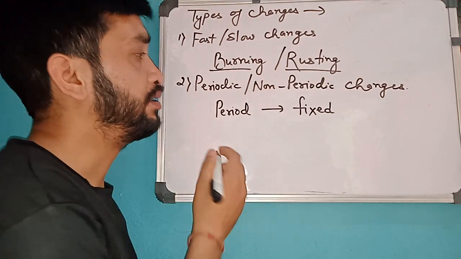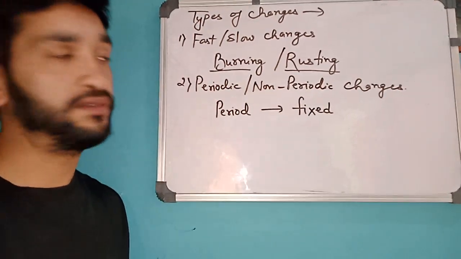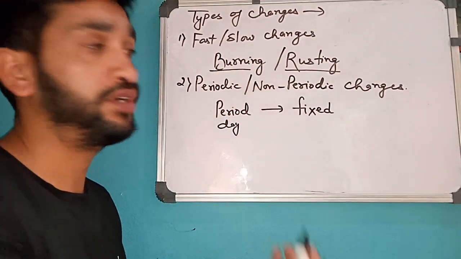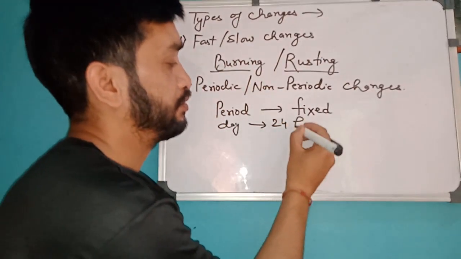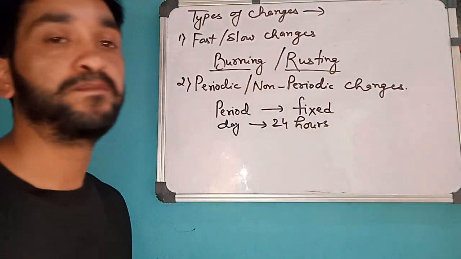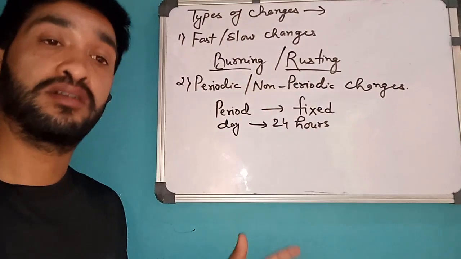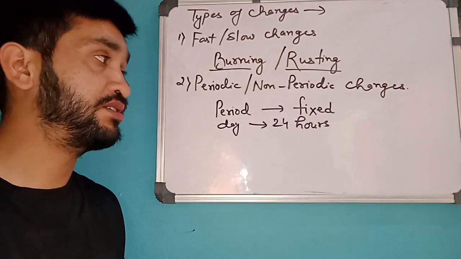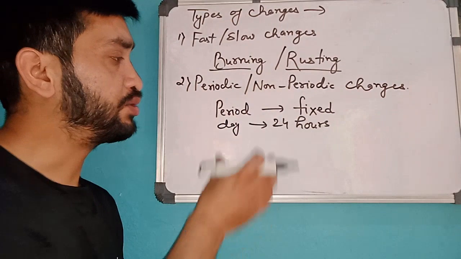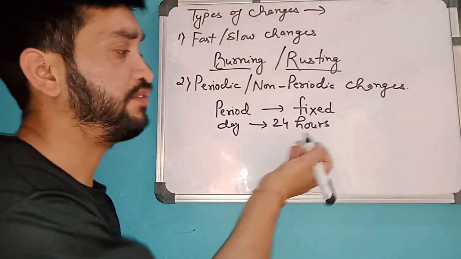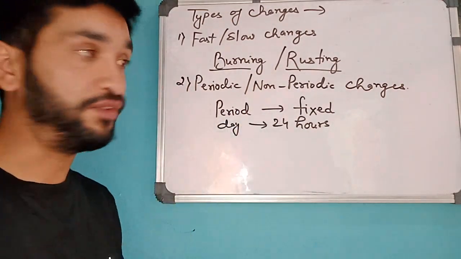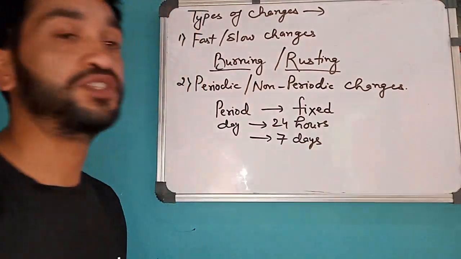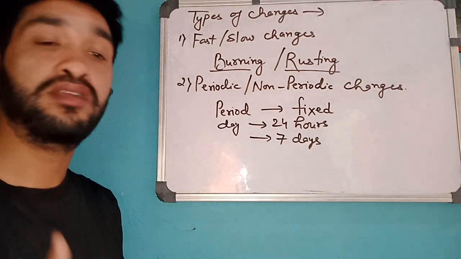For example, day and night duration. It's fixed. Or simply we can say that one day consists of 24 hours. It has never happened that a day was calculated to be of 25 hours or 23 hours. So the duration of a day is fixed, 24 hours. The number of days in a week is fixed. Every week is of 7 days. So all these things which are fixed come under periodic changes.